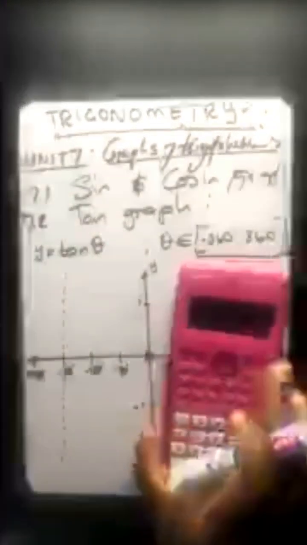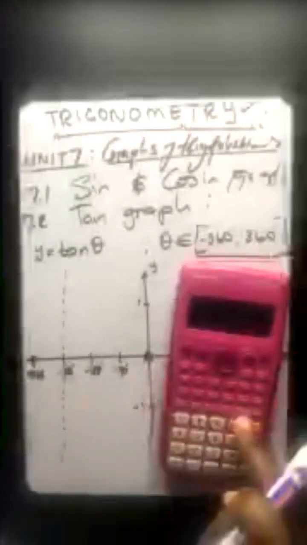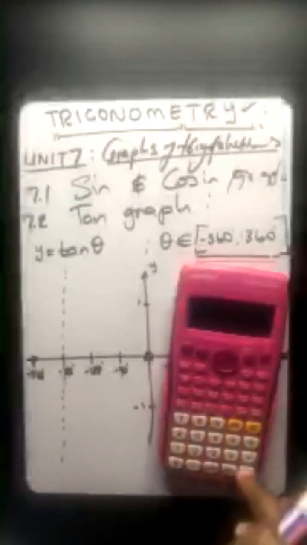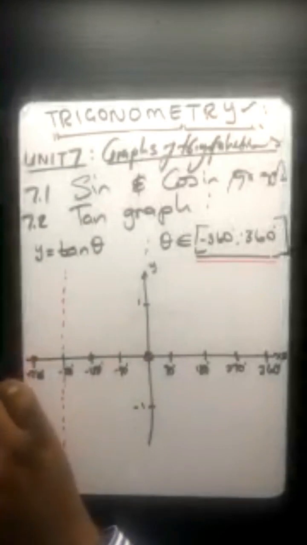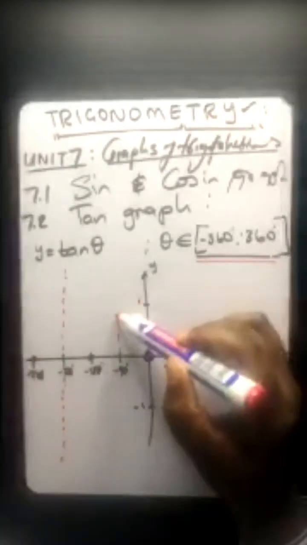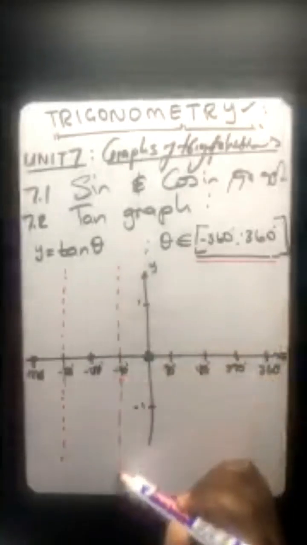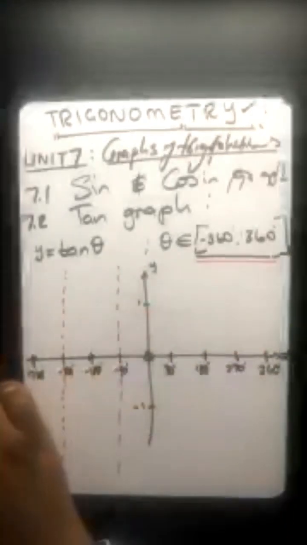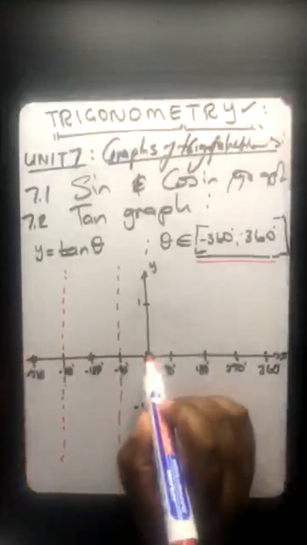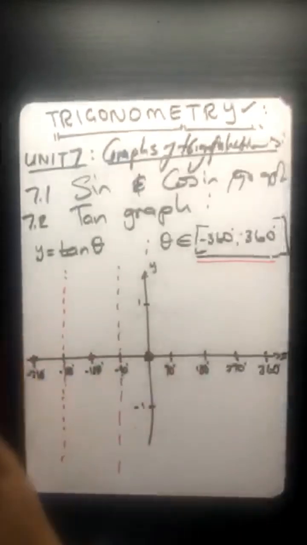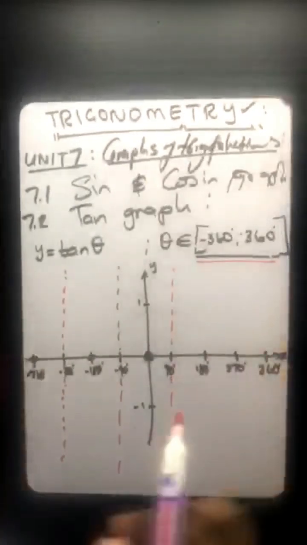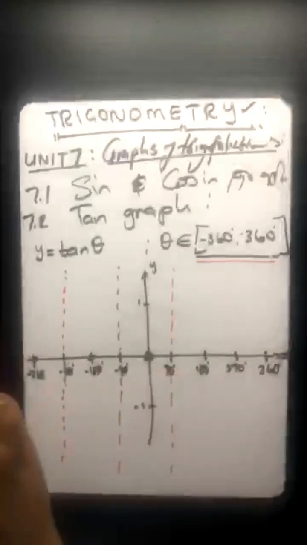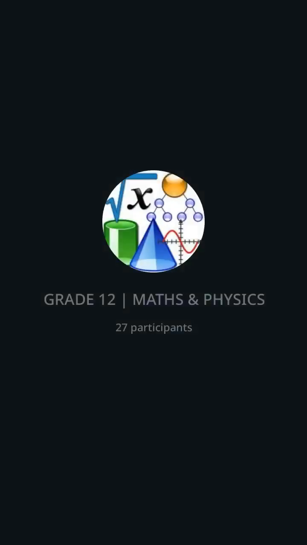Let's move on. Let's look for another point. Is that one of negative 180? It's 0. So it's 0 there. Let's go to negative 90, let's see. Hey, error again. Okay, so everywhere we get error, we do that. Let's go to 0 now. Hey, I'm getting 0 there. Let's go to positive 90. Hey, it seems like it's error. I'm getting error again. Okay, let's now go to 180. 180 gives us 0.